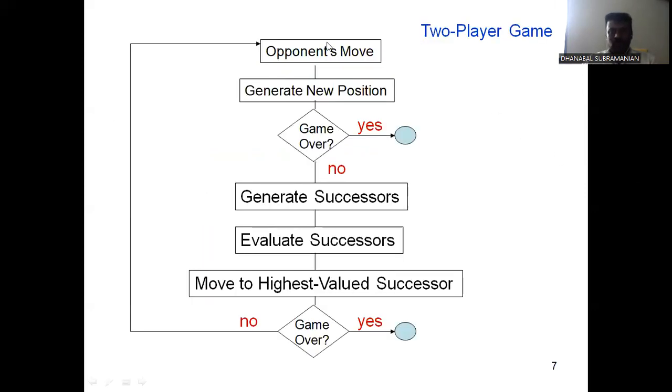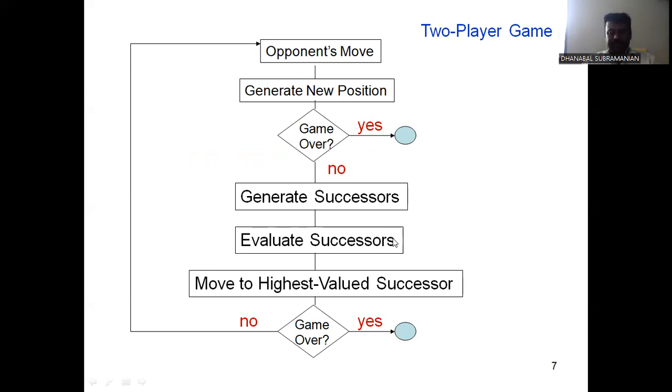It's a two-player game. Take a simple flow diagram for the two-player game. One is the opponent move, which generates the new positions. If the game is over, yes means the task is completed. Otherwise, game over no means we move to generate the successor. The successor is created and evaluated. Based on the evaluated successors, we then move to the highest value.